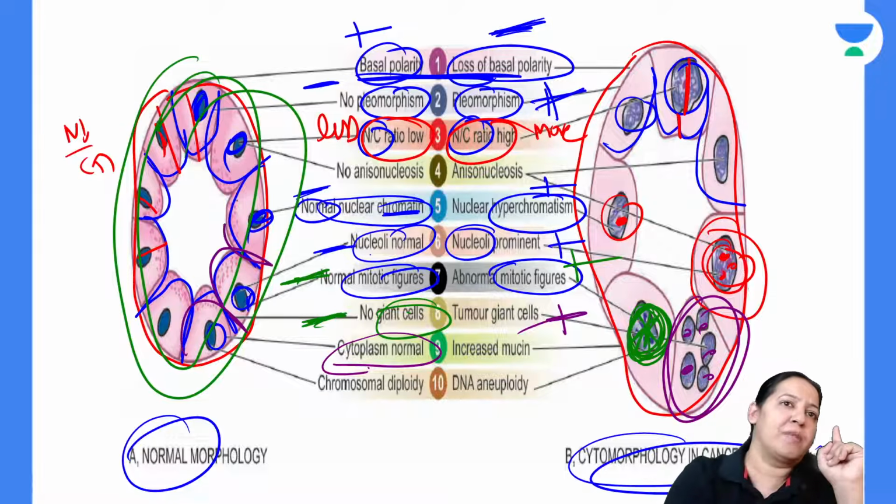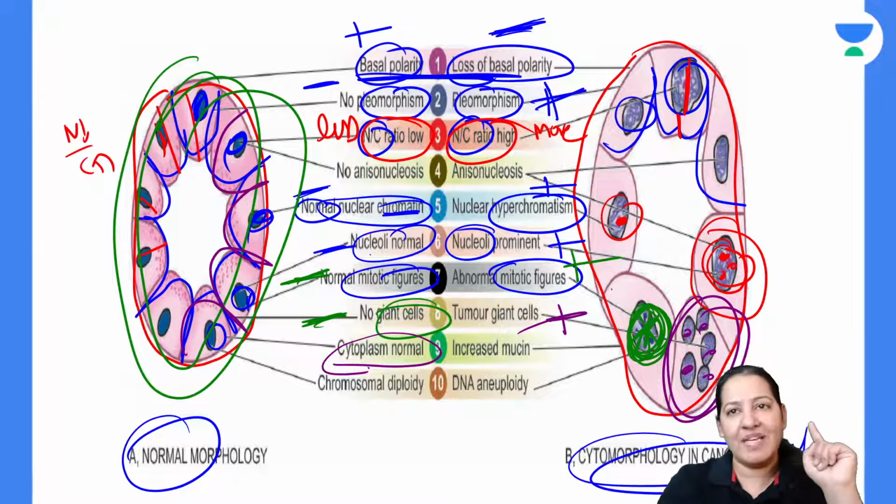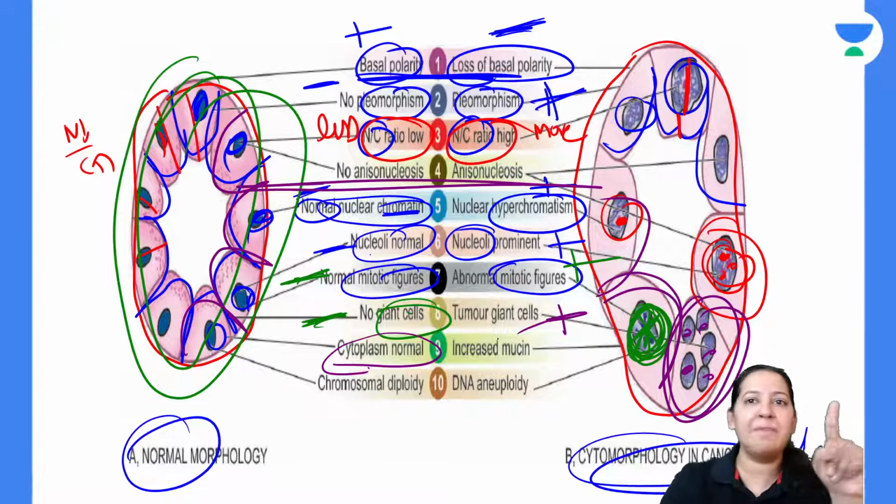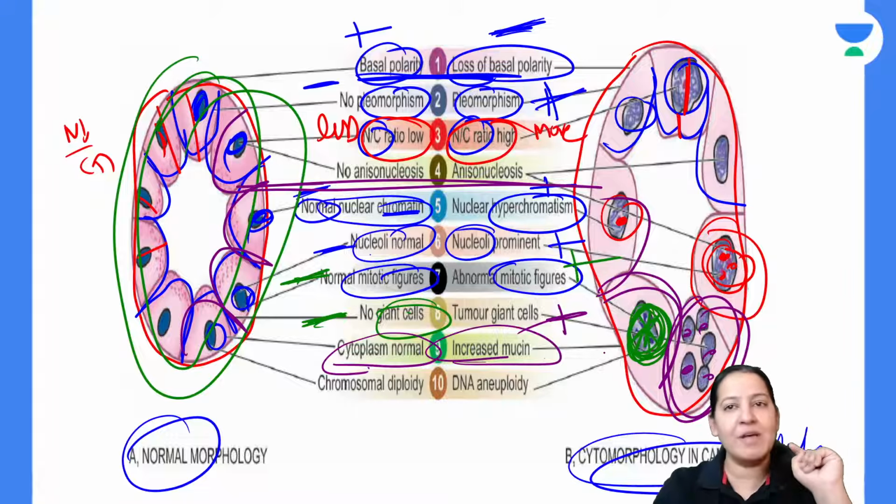It is pink color cytoplasm. Color of cytoplasm is pink. But here it is light pink. Now compare the color of the cytoplasm on both sides. It is light pink because of the presence of mucin. So in the cytoplasm mucin is present.